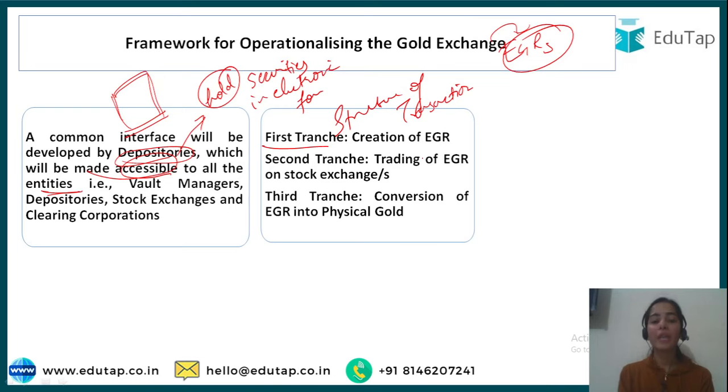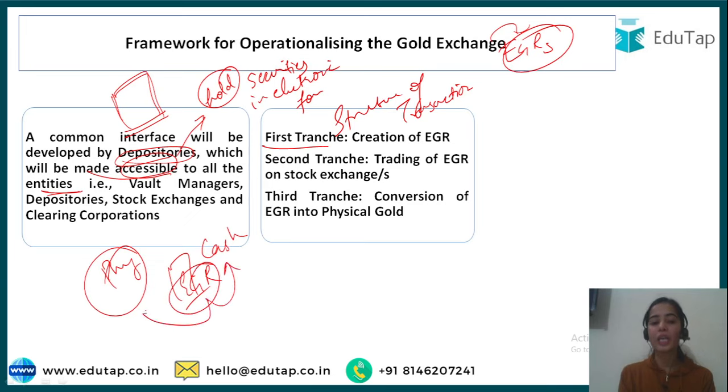Why are you creating the EGR? Because you want to trade it, or you are not sure whether you will want physical gold or cash. So you are just keeping the EGR with you, which you can easily convert into cash, or convert back to physical gold. So trading of EGRs on the stock exchanges will also be accessible.